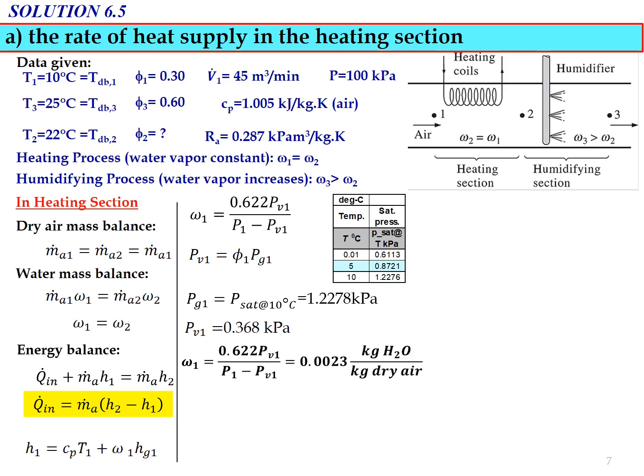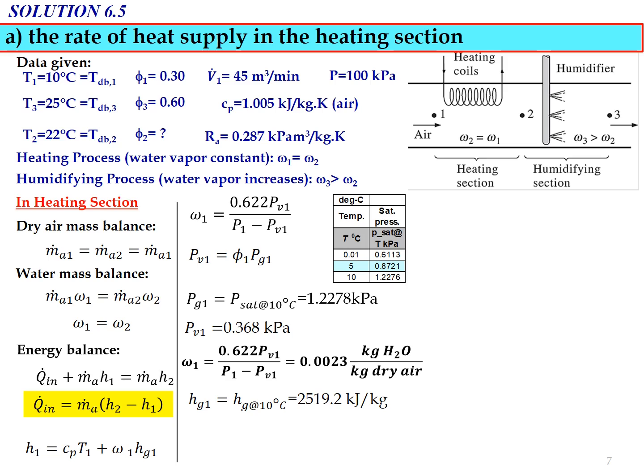Now that we have PV1 and P1, we substitute them into the equation of omega 1, and we get omega 1 equal to 0.0023 kg H2O per kilogram dry air. Next we need to determine Hg1, which equals Hg at 10 degrees Celsius, found from the saturated water table.